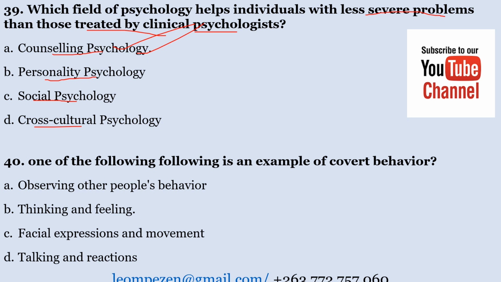One of the following is an example of covert behavior. A, observing other people's behavior.